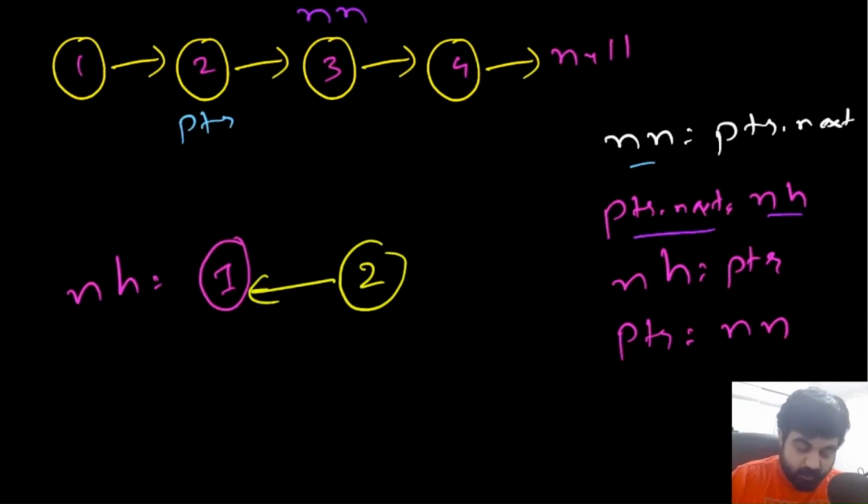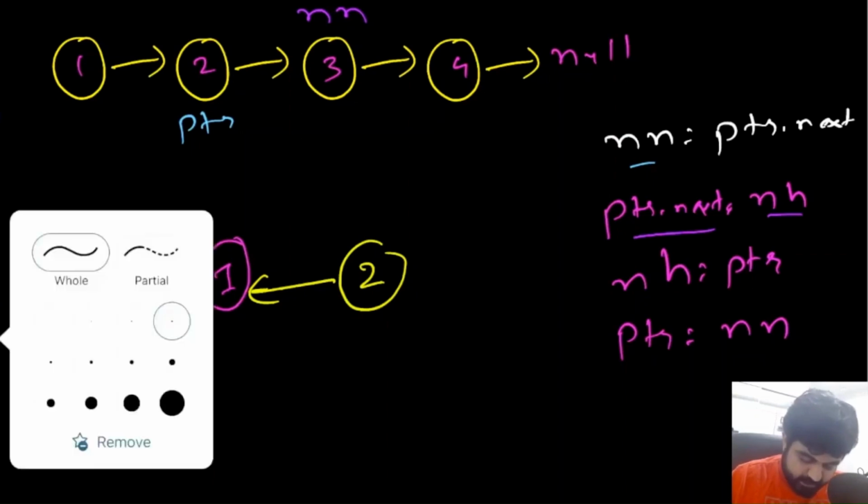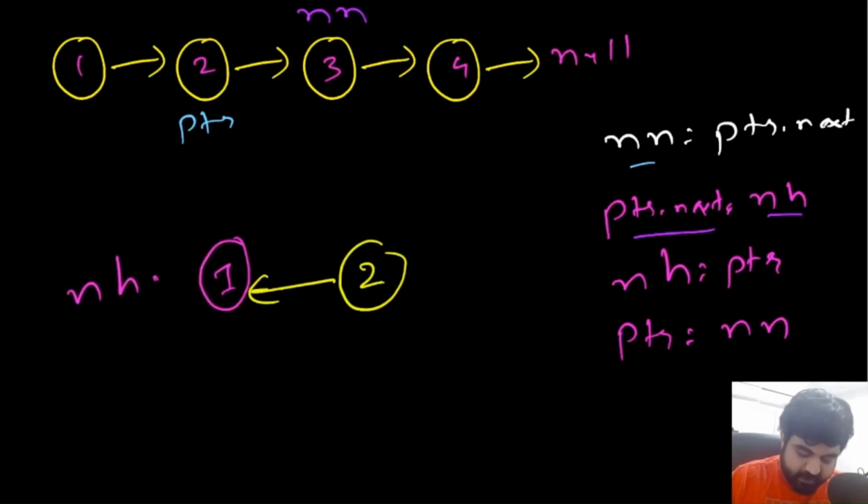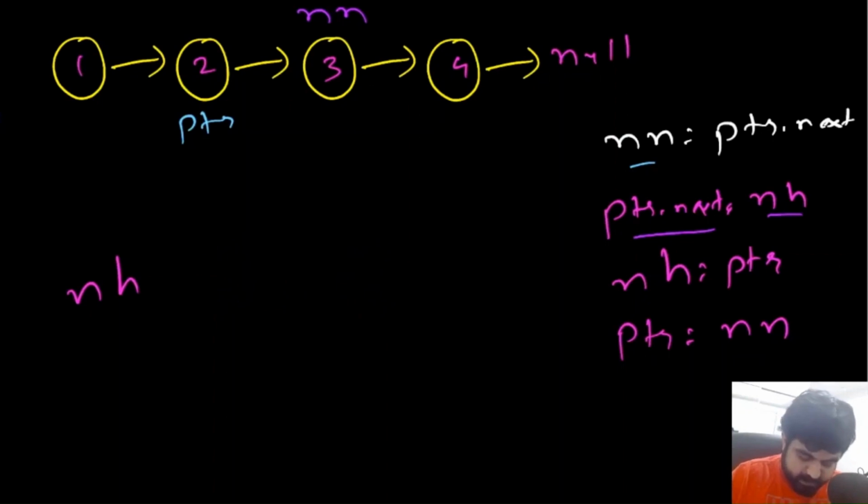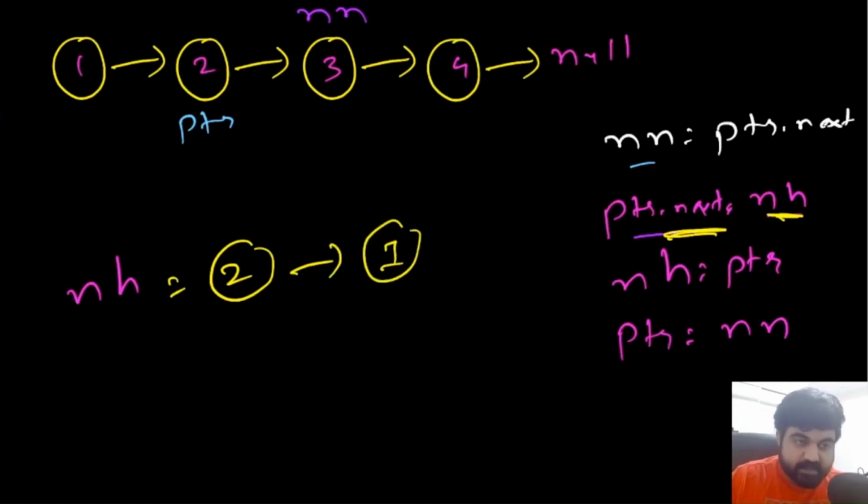This is the current logic we have. At the same time, new head is now going to move towards pointer, which means that rather than new head having the value of 1, it is going to have the value of 2. So let me write this in a little bit separate manner. Currently the new head is going to be the pointer value, and the pointer dot next we already define it to be the previous new node, which is going to be 1. So now this is the setup we have.